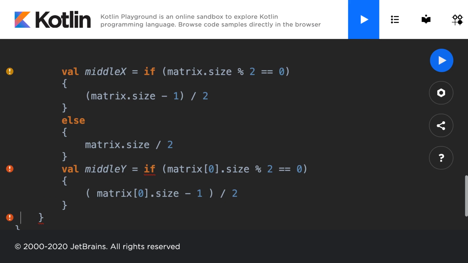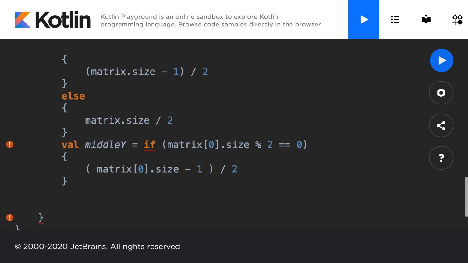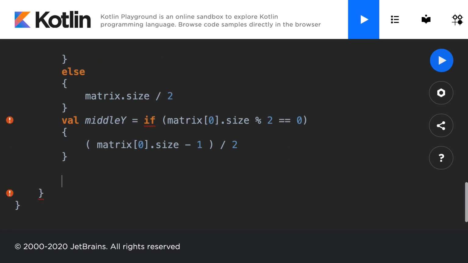Alright, so now that we have our midpoint, we can go ahead and go through all of the rows and columns in a matrix. So we're going to initialize a variable called row, that'll be 0, as well as column equals 0. We need this in order to loop through the matrix. And we'll also make a variable called depth, and this will be equal to 0.